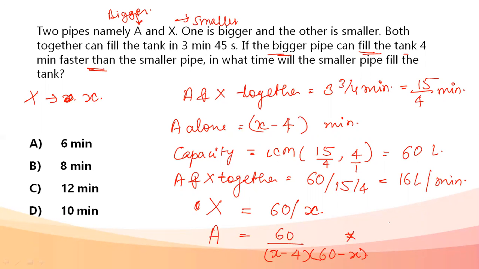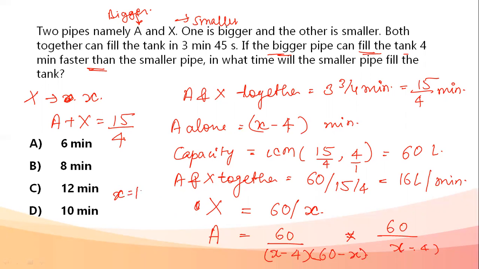Together they're taking 15 by 4 minutes, so basically A plus X is 15 by 4. Putting A here, putting X here, when we solve all of that, we get the value of small x equal to 10 minutes. So time taken by the small pipe alone is 10 minutes.